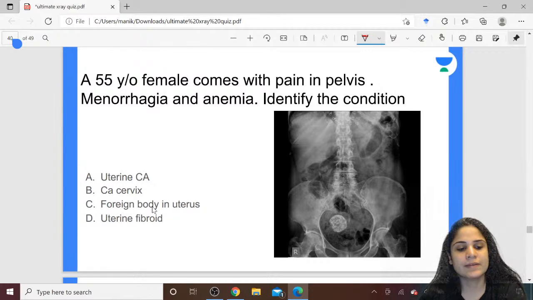If more than 6 weeks old, drain it. If less than 6 weeks, you can still give conservative treatment. But if it's not resolving beyond 6 weeks, then you should drain it.